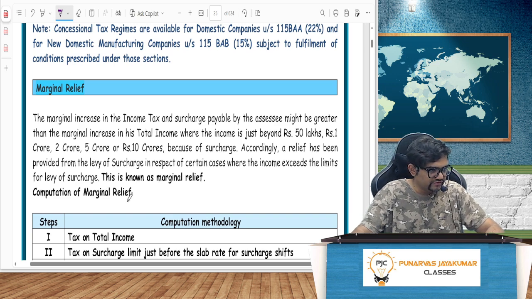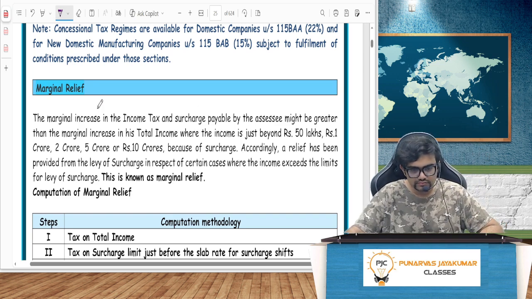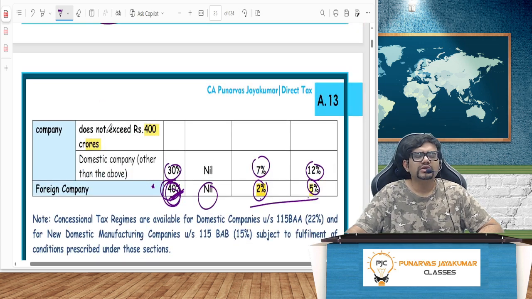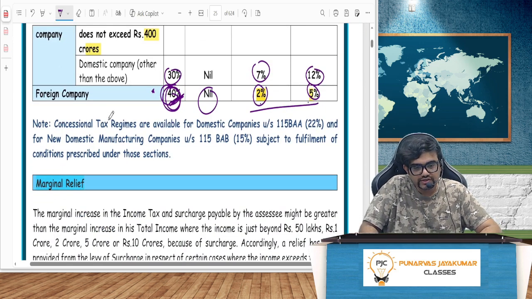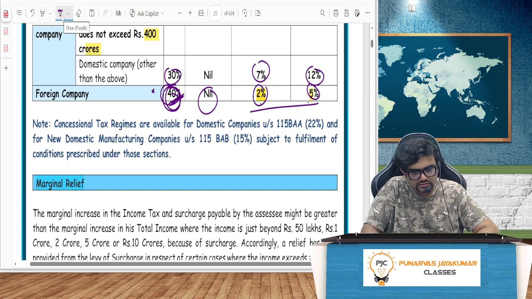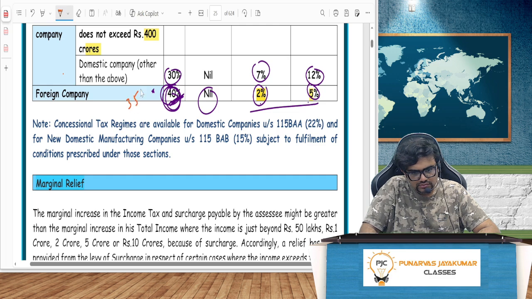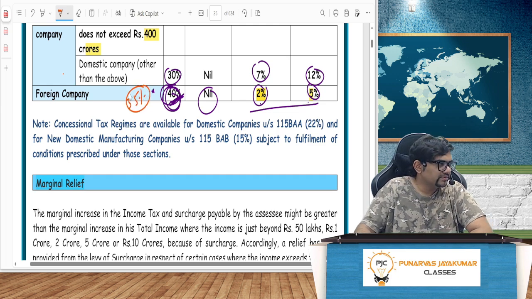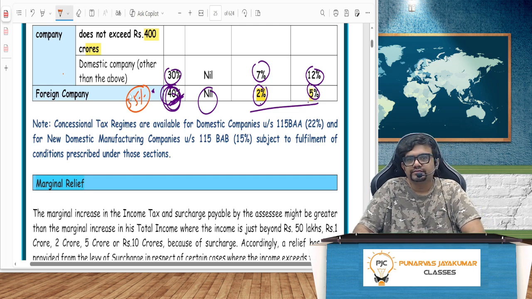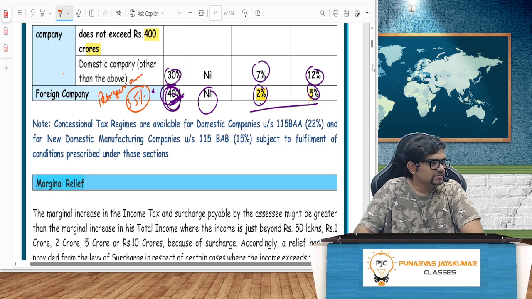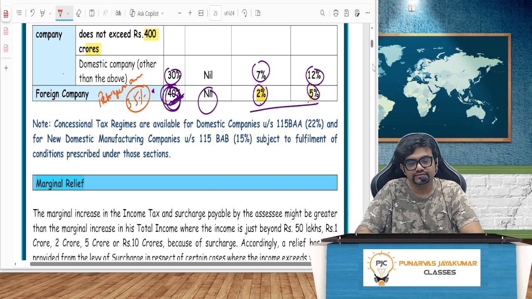Next, marginal relief. Right? So this you can say 35%. This is a retrospective amendment. They said, let's go back from before and change everything.